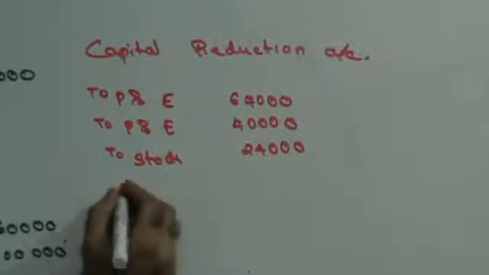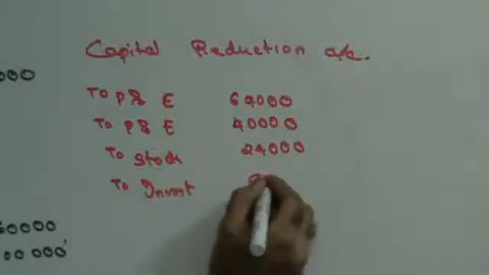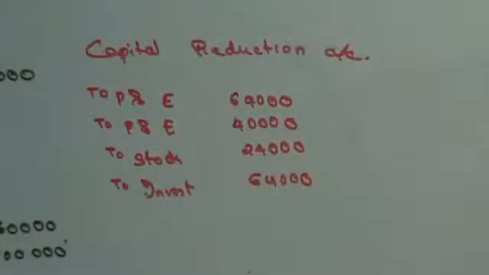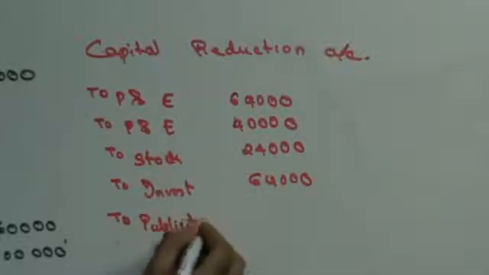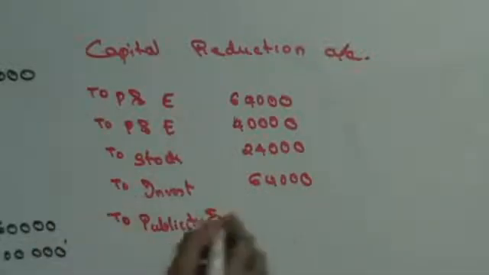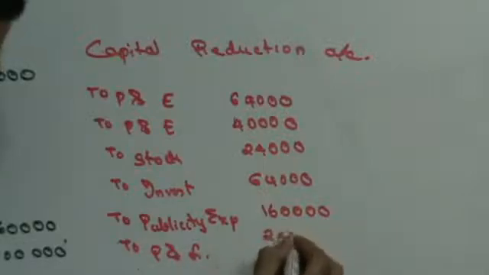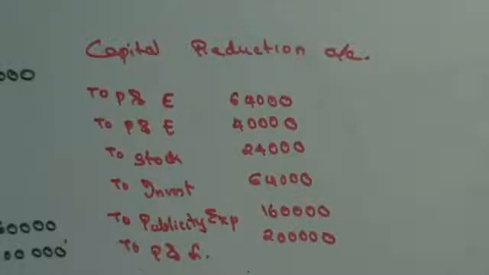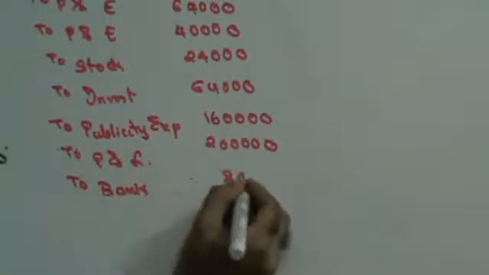Capital reduction on the debit side to investments 64,000. Then capital reduction on the debit side to publicity expense 1,60,000, to P&L 2 lakhs. Capital reduction on the debit side to bank 8,000.